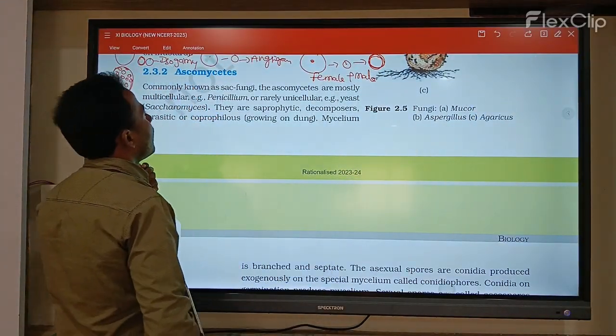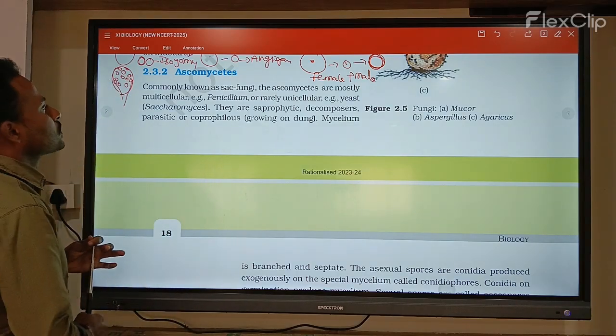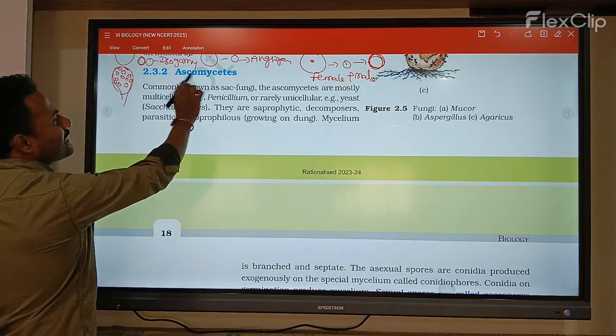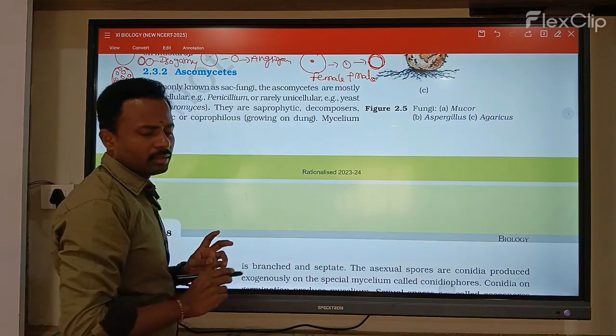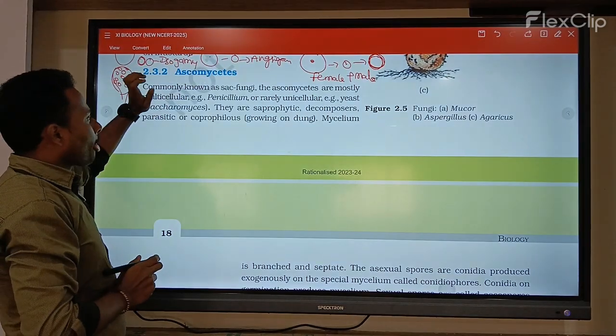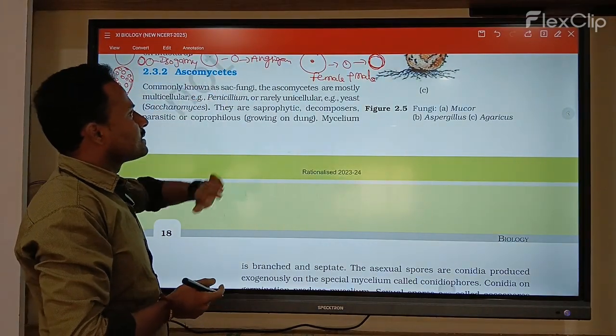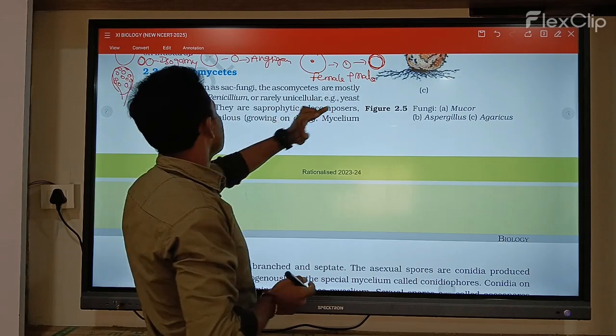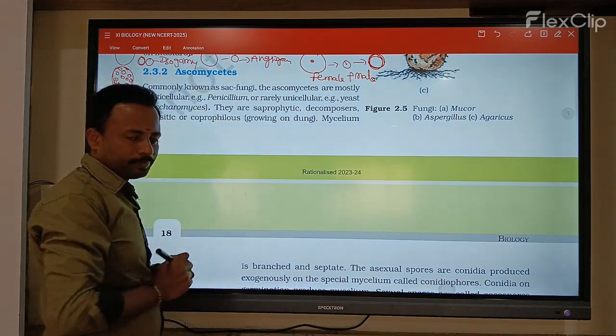Next, the second one is Ascomycetes. Ascomycetes is commonly called the sac fungi. This is the second class, Ascomycetes. Ascomycetes are mostly multicellular.